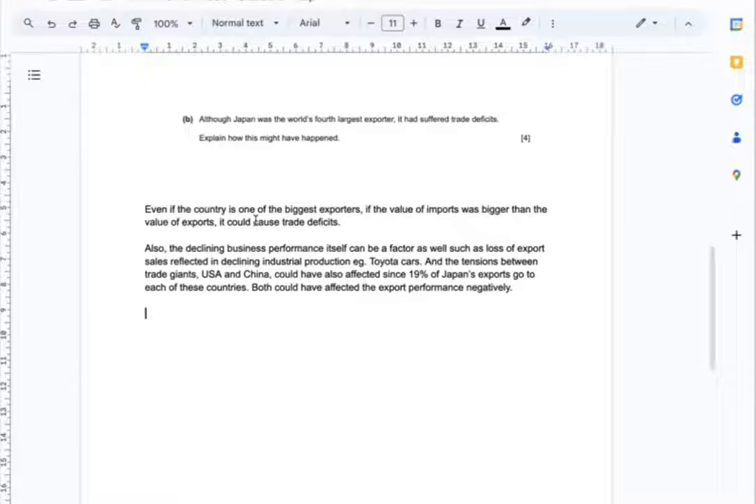Also, the declining business performance of the country itself can be a factor as well, such as loss of export sales reflected in declining industrial production, as we have read from the case of Toyota. Also, the tensions between trade giants like USA and China could have also affected the worse performance, since 19% of Japan's exports go to those two countries. So I believe both could have affected the export performance negatively.